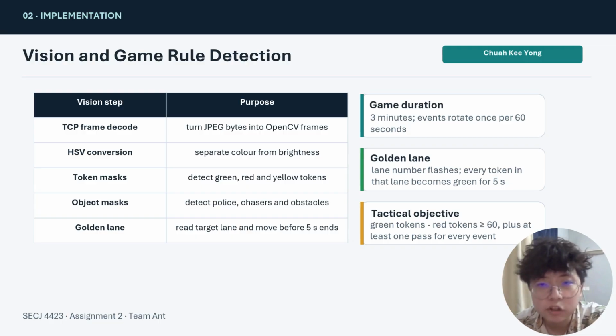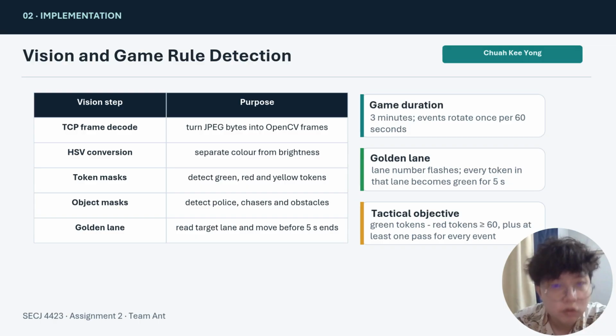There is a 3-minute game duration. We have a golden lane. The theoretical objective is to have more green tokens than red tokens, and to include passing every event as well.